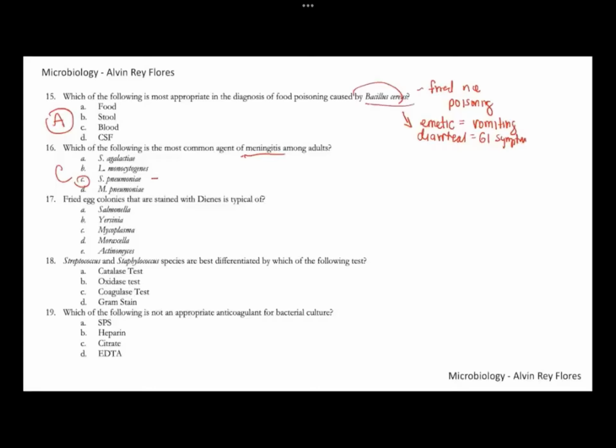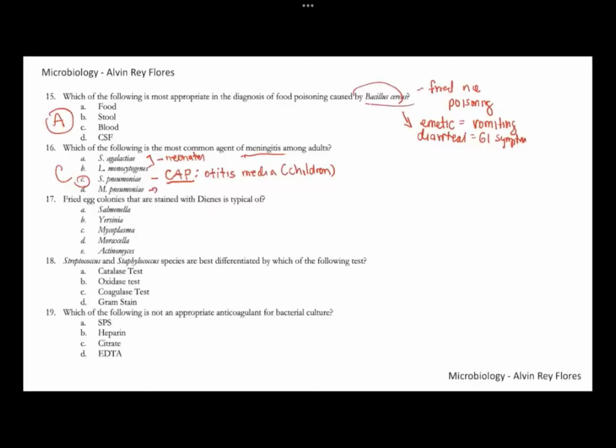Aside from meningitis, strep pneumo is also implicated in community acquired pneumonia. It is also important in causing ear infections, or otitis media, among children. The other choices are also agents of meningitis, but Strep agalactiae and even Listeria usually cause meningitis among neonates.